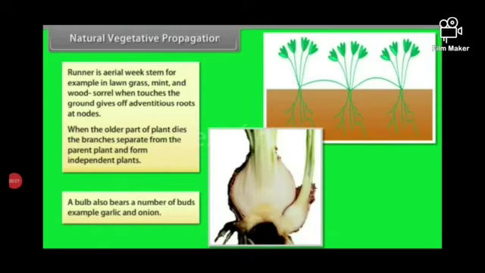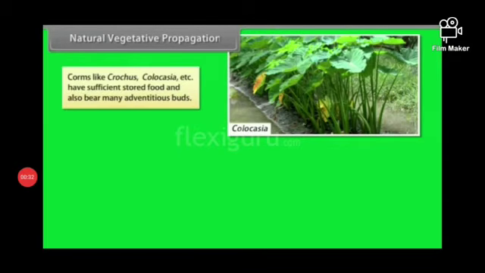Yes, students, a runner is an aerial weak stem. For example, in lawn grass, mint and wood sorrel, when it touches the ground, it gives off adventitious roots at the nodes. When the older part of the plant dies, the branches separate from the parent plant and form independent plants. A bulb also bears a number of buds, for example garlic and onion. Corms like crocus, colocasia, etc. have sufficient stored food and also bear many adventitious buds.